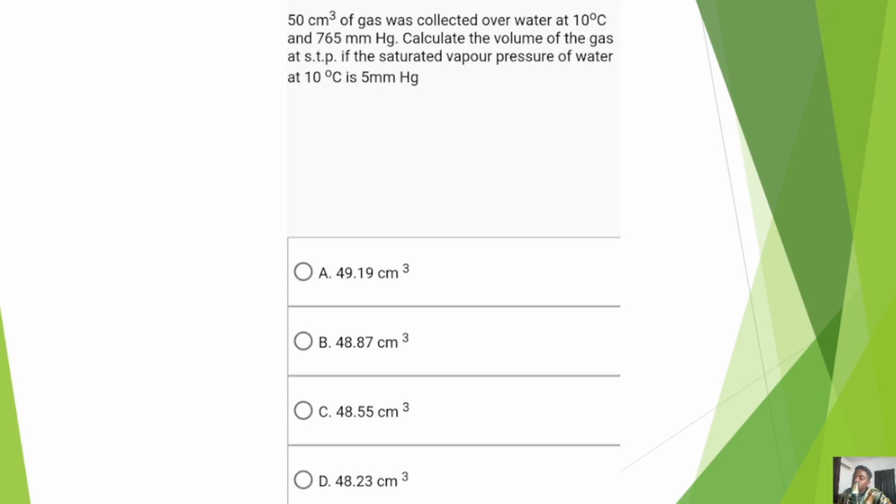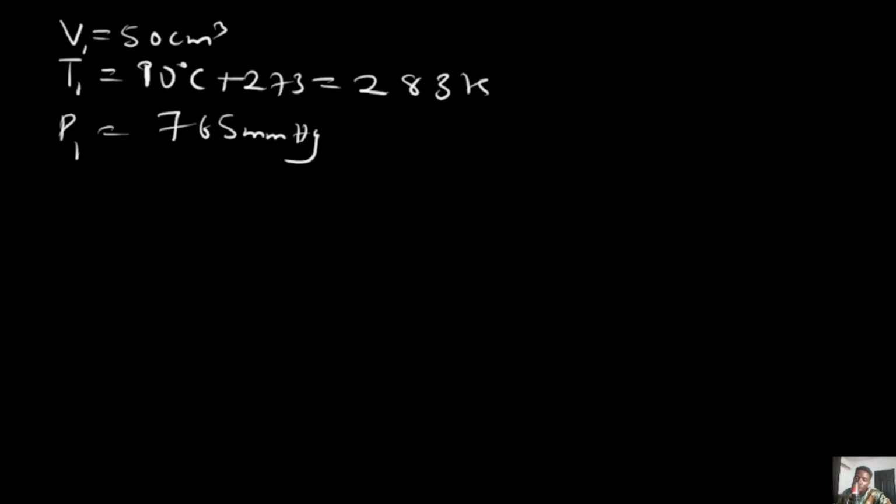So for P1, we need to subtract the vapor pressure, which is 5 millimeter mercury, and once you subtract it, you have 760 millimeter mercury.